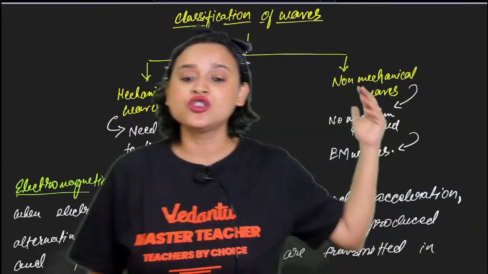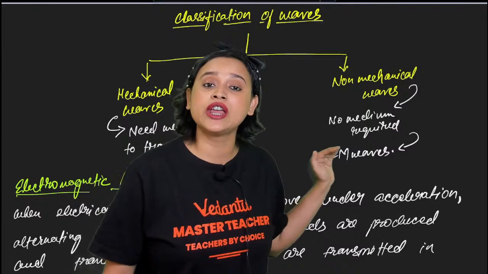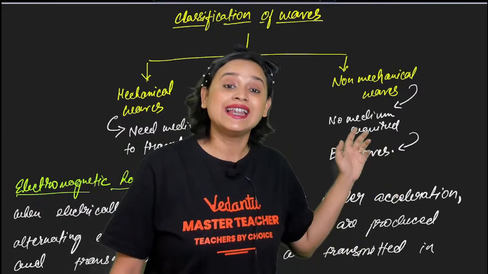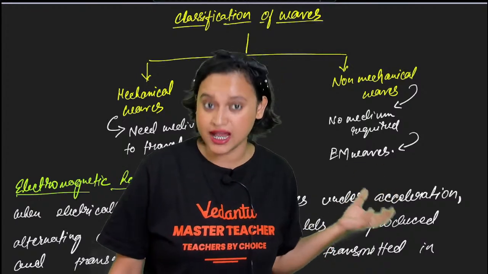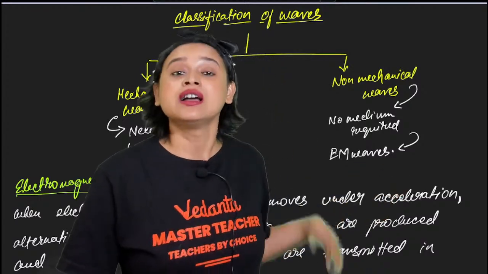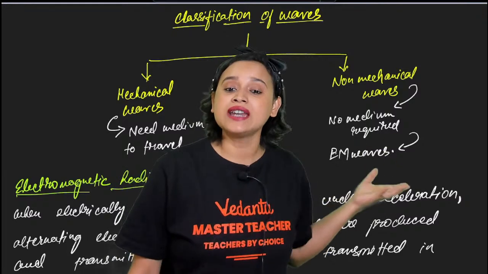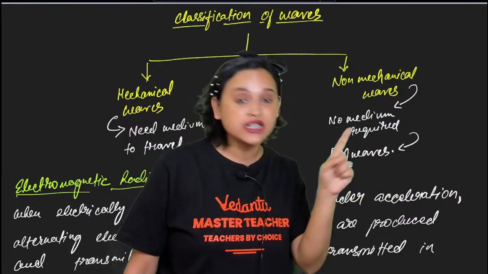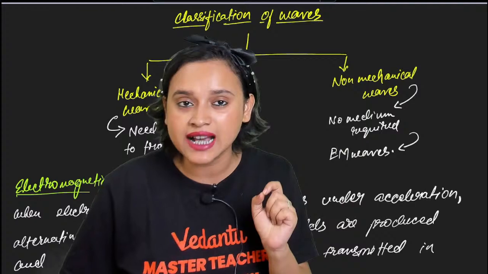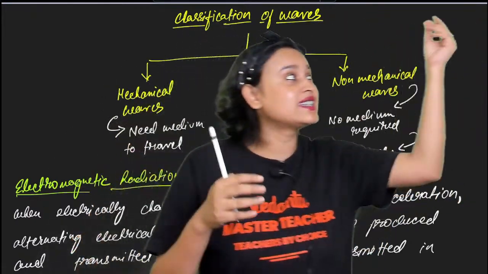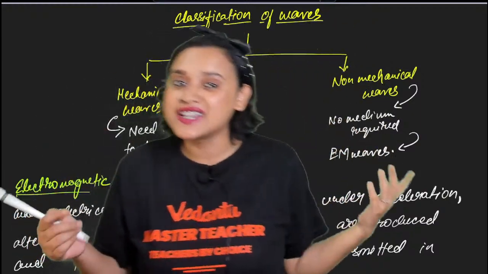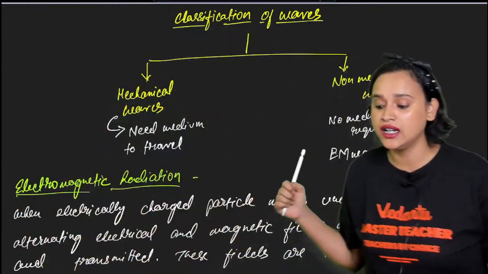But there are also non-mechanical waves. They do not need any medium, and they are sometimes called electromagnetic waves. For example, light. Light is also a wave, so it is a non-mechanical wave. It does not need any medium. From the sun to the earth, there exists vacuum in between, yet the light takes 8 minutes and reaches your earth.